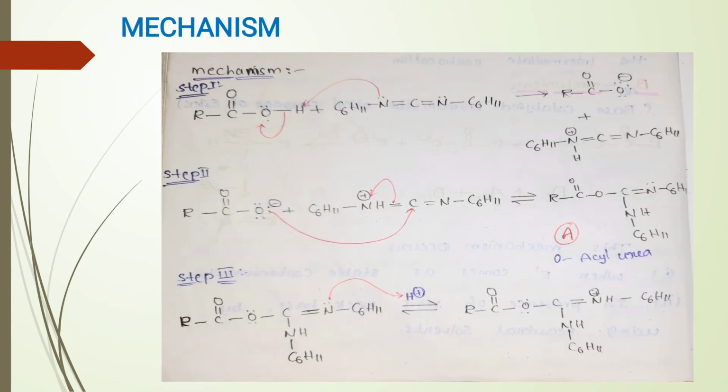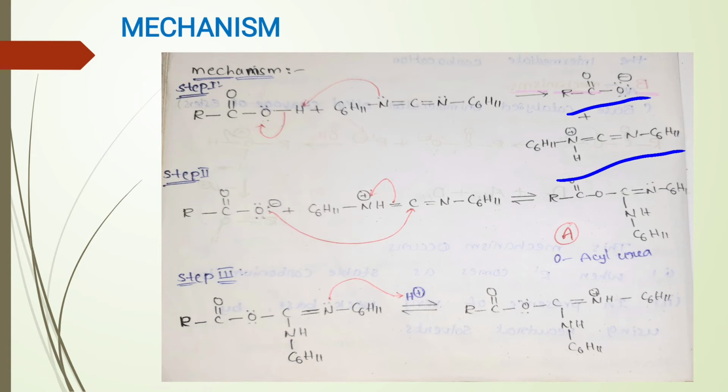This mechanism consists of 4 steps. In the first step, the nitrogen from DCC donates a pair of electrons to the hydrogen in carboxylic acid and abstracts this hydrogen and forms a carboxylate anion and a nitronium ion.